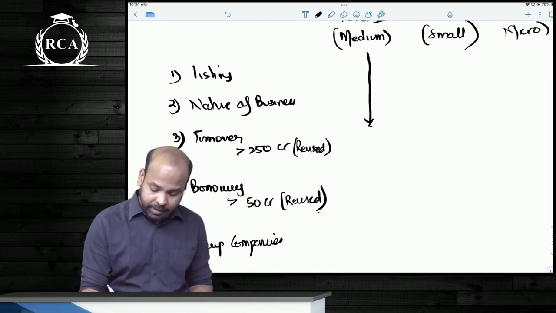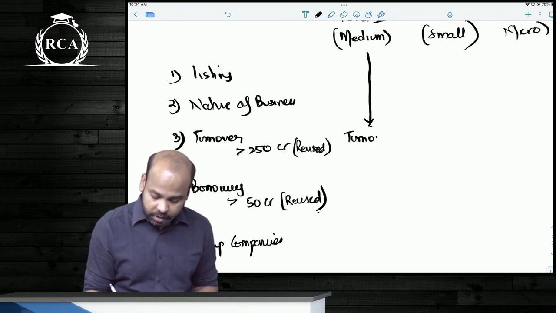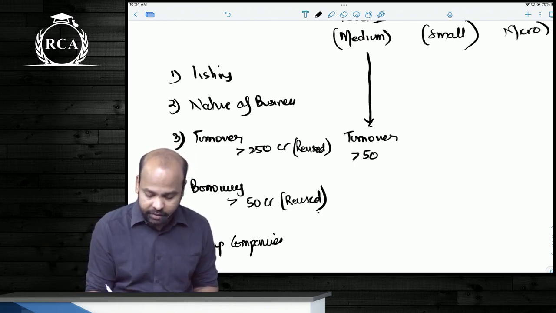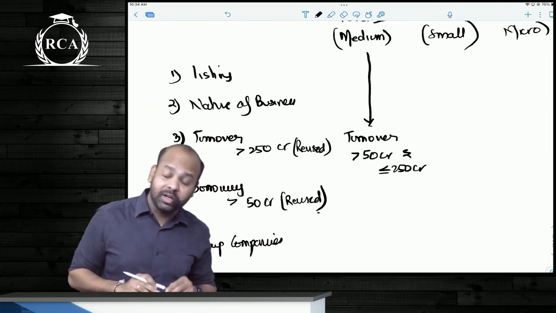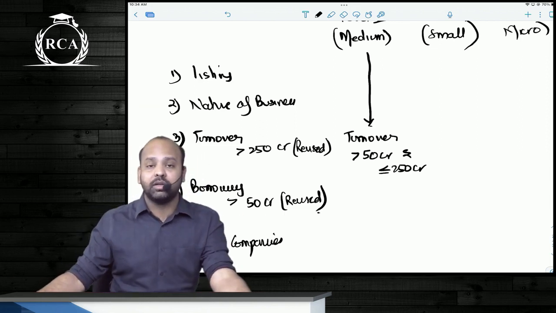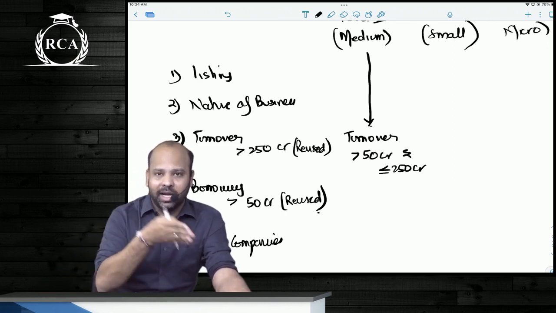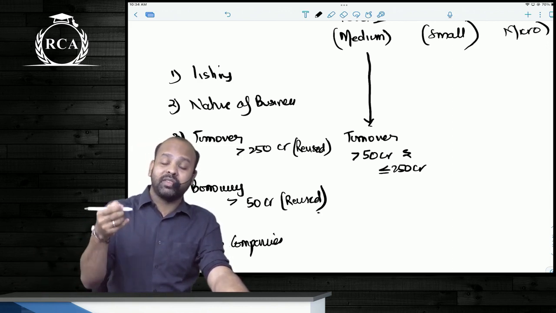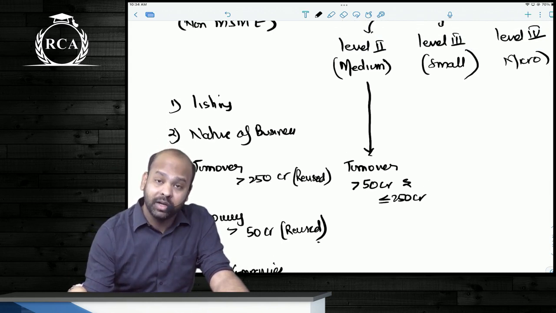For medium enterprises, beta, you only talk about turnover and borrowing status. Earlier the turnover used to be between 10 crores and 50 crores. Here, beta, it should exceed 50 crores and be less than or equal to 250 crores. I repeat, earlier for an entity to be a level 2 entity, the turnover should have exceeded 10 crores but been less than or equal to 50 crores. But now instead of the 10 and 50 crores limit, it is 50 crores and 250 crores. So if the turnover exceeds 50 crore rupees and is less than or equal to 250 crores, it will come under a level 2 entity.